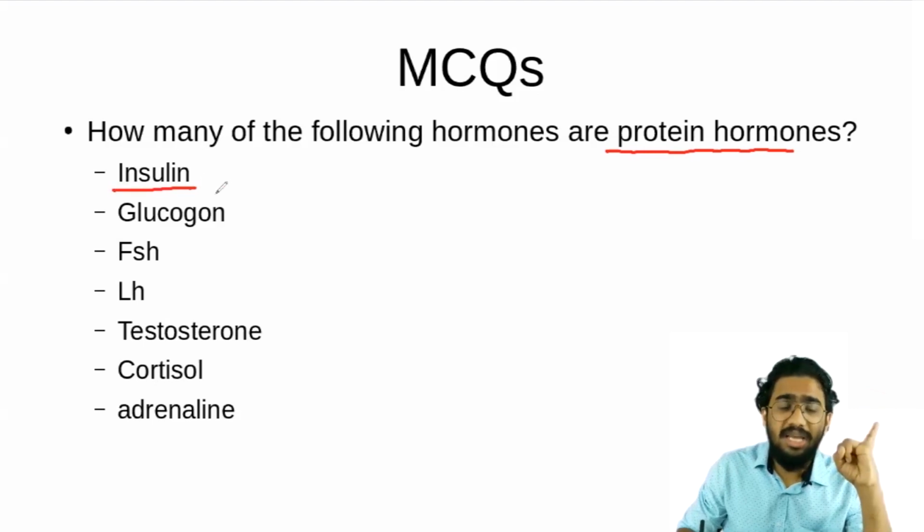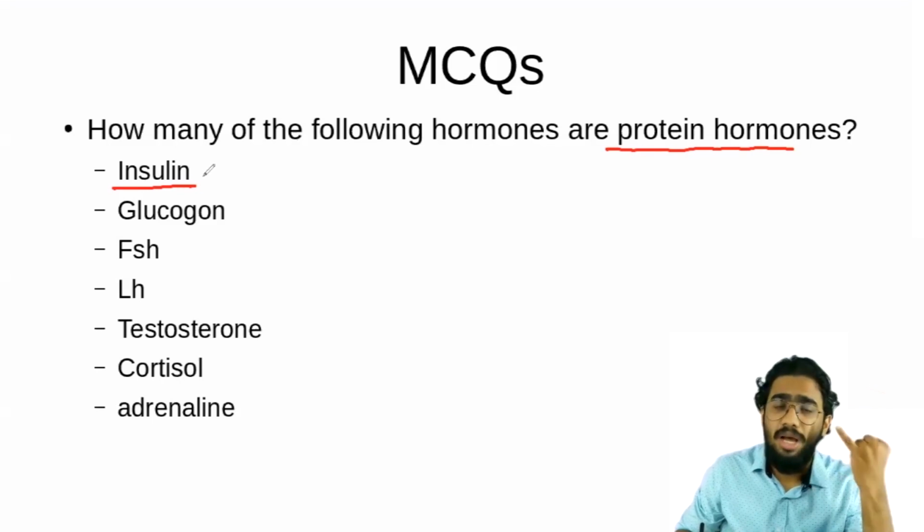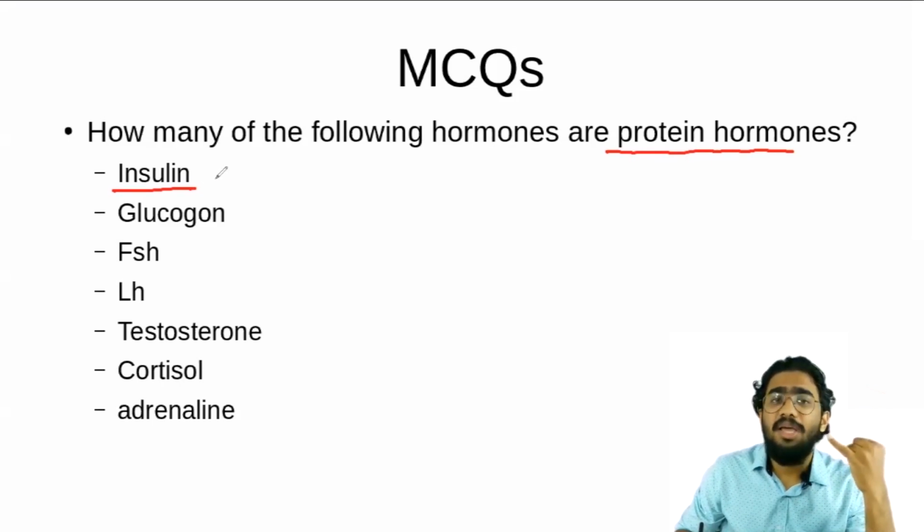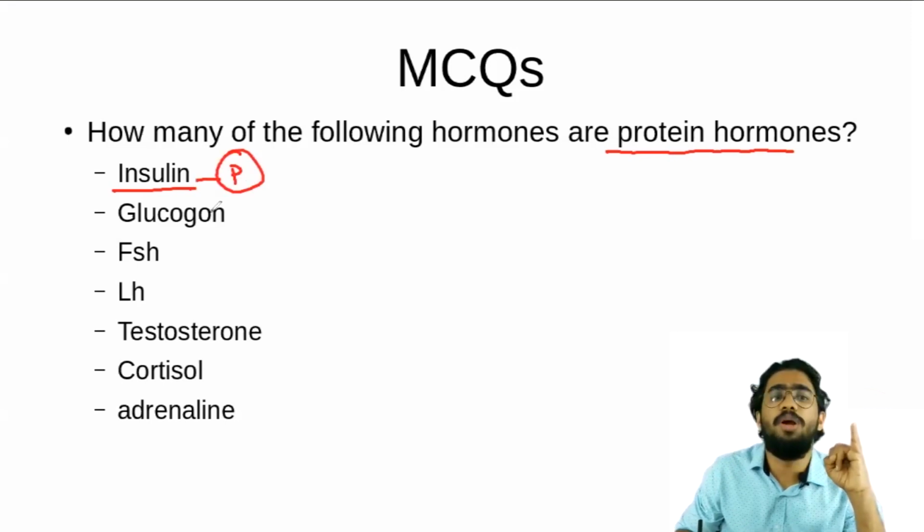Insulin. Does the insulin come under steroid hormone? No, it is not under the steroid hormone, because steroid hormones are adrenal cortical hormones and the gonadal hormones. Is it included under amino acid derivative? No, amino acid derivatives are adrenaline and noradrenaline. Iodothyronines are triiodothyronine and tetraiodothyronine, and that is not included. So insulin will be a protein hormone, you have to understand.